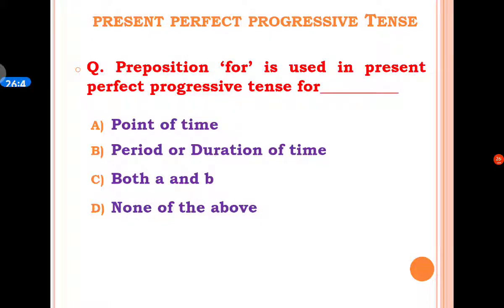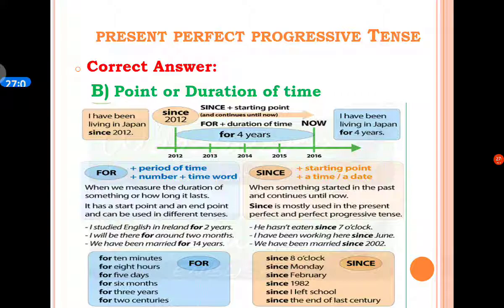The next MCQ is: the preposition for is used in present perfect progressive tense for dash. A option is point of time, B option is period of time or duration of time, C option is both A and B, and D option is none of the above. And the correct answer is B option, period of time or duration of time.